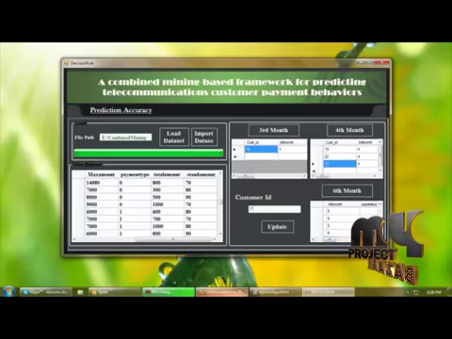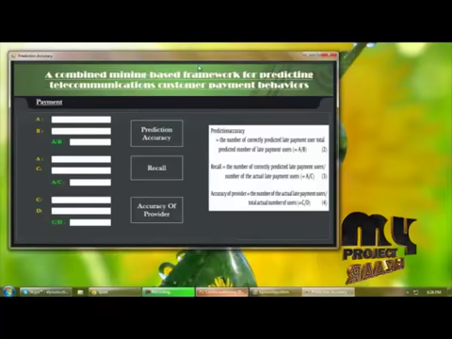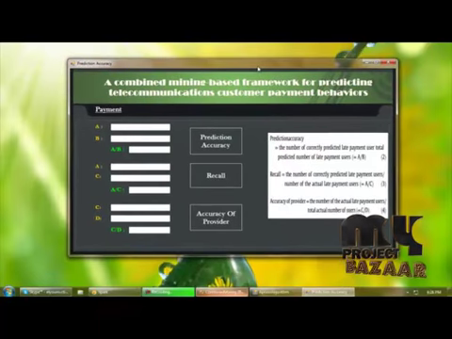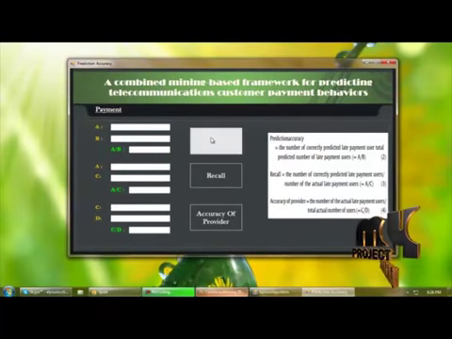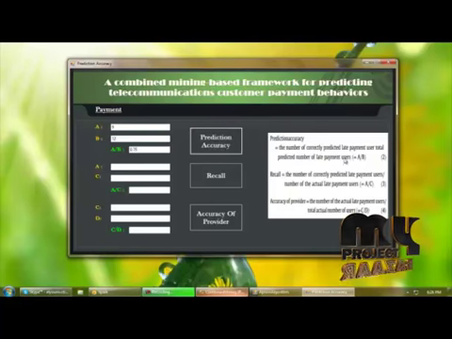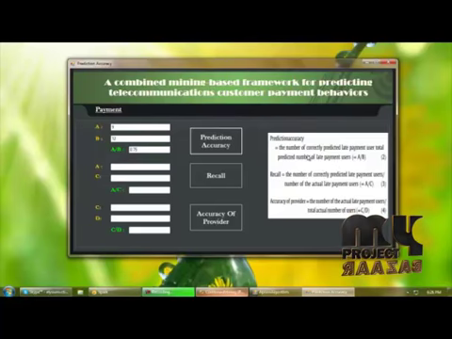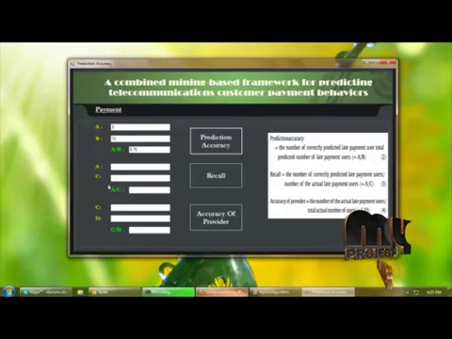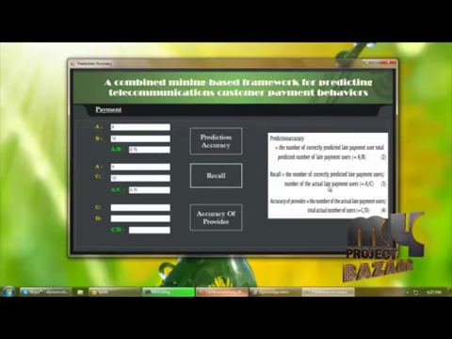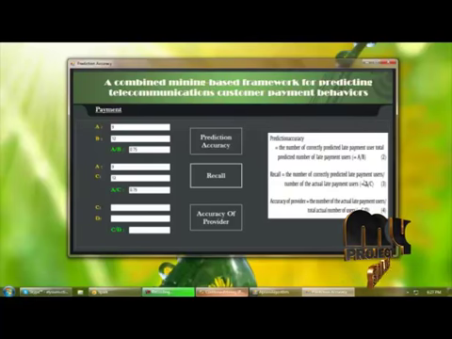So it is updated. And next we are predicting the accuracy of the not payment users. So first we are predicting the prediction accuracy, and A is the number of correctly predicted late payment users, and B is the predicted number of late payment users. So we are dividing the number of correctly predicted late payment users by the predicted number of late payment users. We are getting the result as 0.75, and we are getting the recall value as the number of correctly predicted payment users divided by actual late payment users.